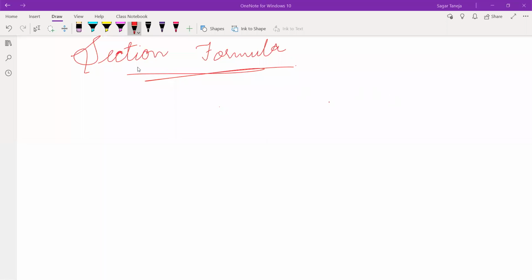So today we are going to start with section formula, and with this we'll start with the next exercise, which is the last exercise of this chapter. As I've told you already, the last exercise means 7.3 is cut, so till 7.2 we are going to do.